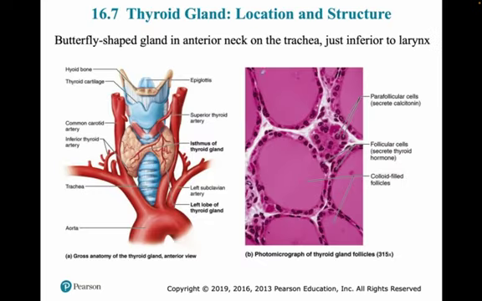When you see it in lab, you will see the thyroid gland looks like this. It will have these follicular cells which actually produce the thyroid hormones. It will have some parafollicular cells, which we will talk about later, that secrete calcitonin, and there's a lot of colloid filling the empty spaces. Within the empty spaces there is what looks like an island of cells, and these are the follicular cells toward the edge, which help in secretion of the thyroid hormone itself.